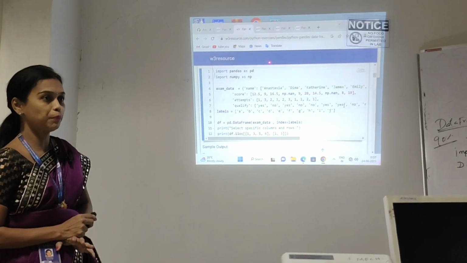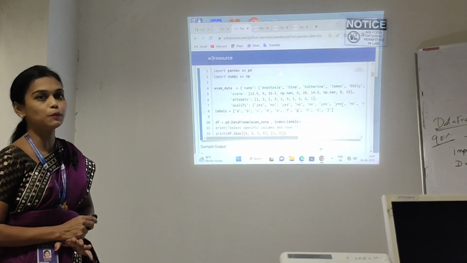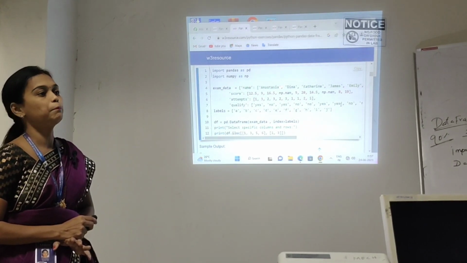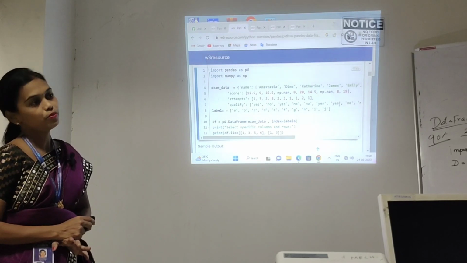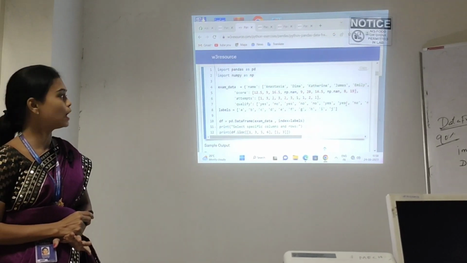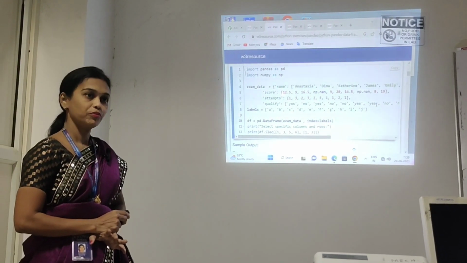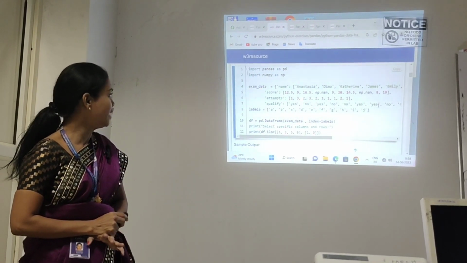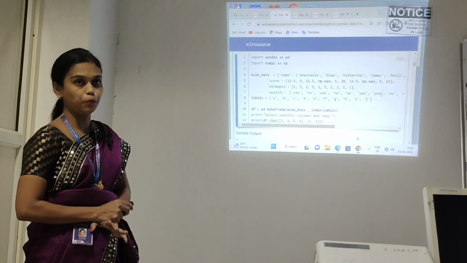And what is "as pd"? That means alias pd. So whenever we need pandas, we use the short form pd. Instead of pandas, we use pd. That is the purpose of using "as pd". Understand?